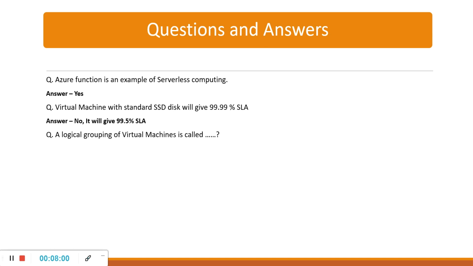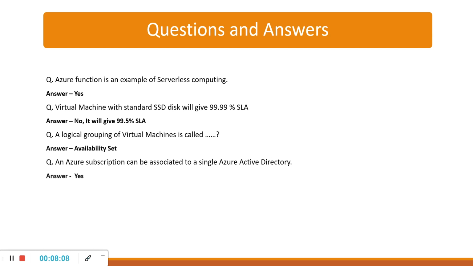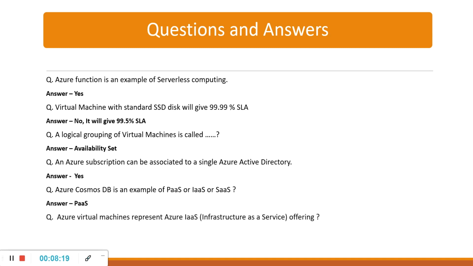A logical grouping of virtual machines is called an availability set. An Azure subscription can be associated to a single Azure directory? The answer is yes. Azure Cosmos DB is an example of PaaS, IaaS or SaaS? It is an example of PaaS. Azure virtual machines represent Azure IaaS, infrastructure as a service offering? Yes.